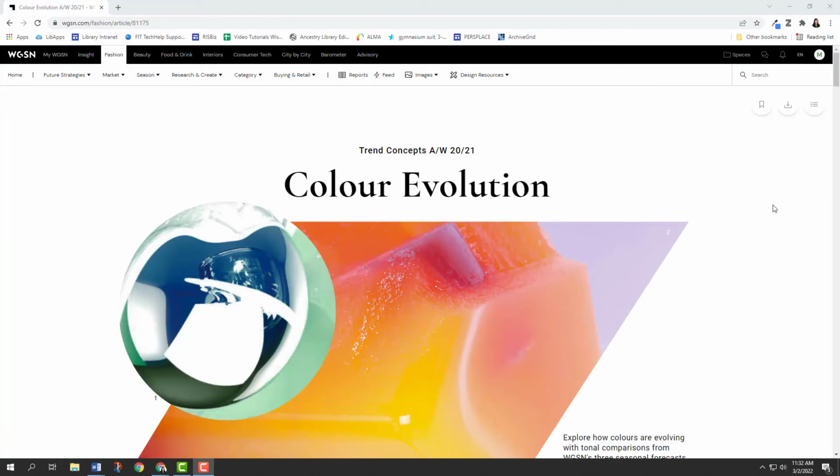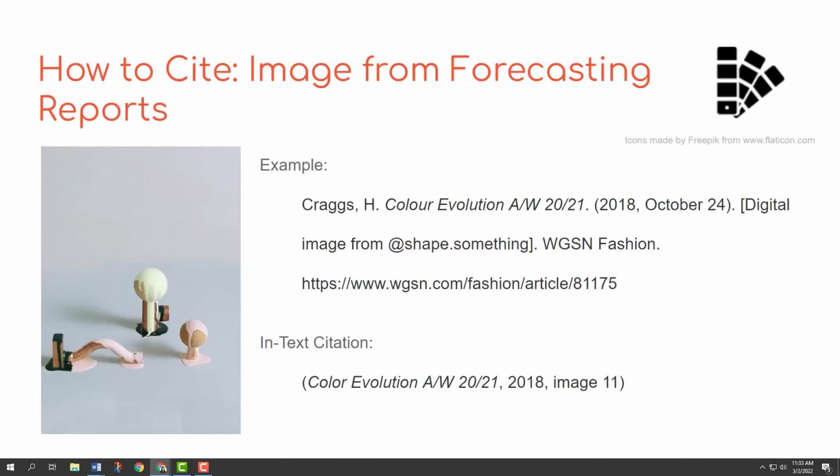All right, and then last but not least, I want to show you a way to cite a specific image within a report. Up till now, we've been citing the entire report. Here's an example of how you might cite an image. Here's an example of how I would do the bibliographic citation. So note that I have the author for the report. I have the name of the report.